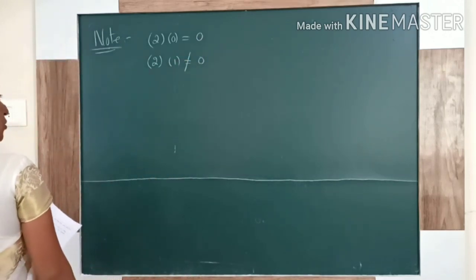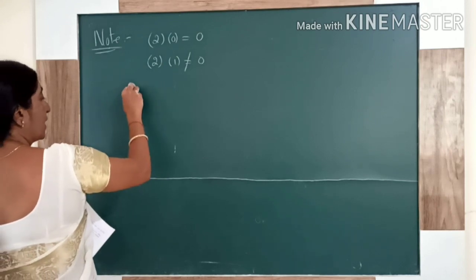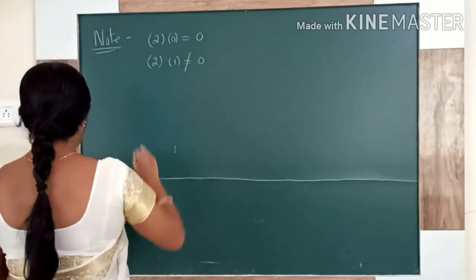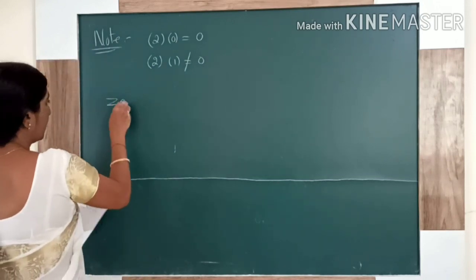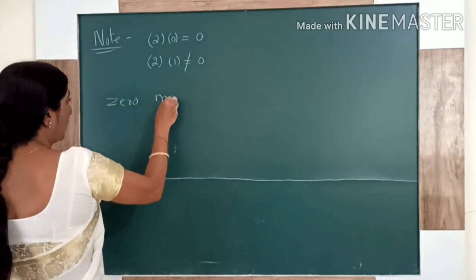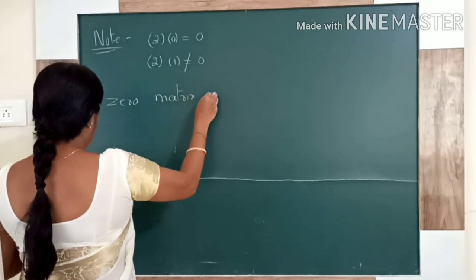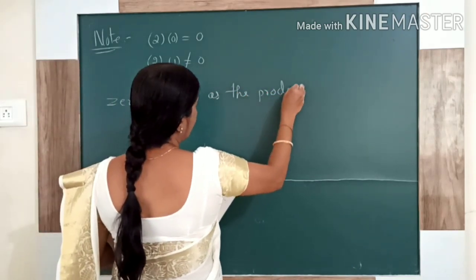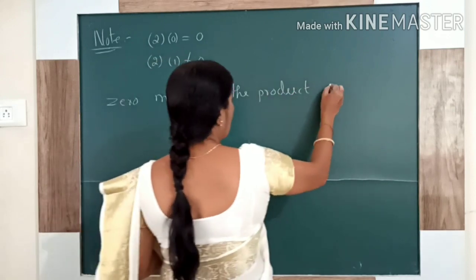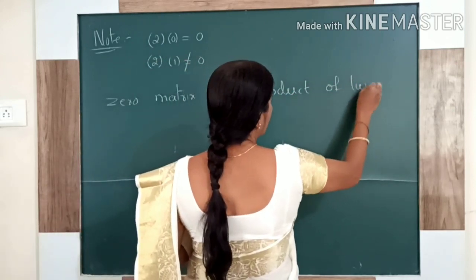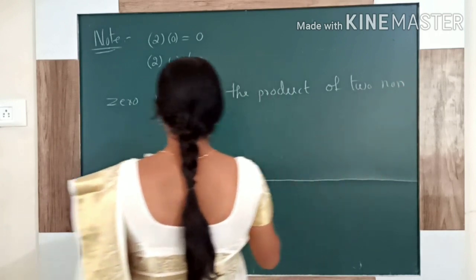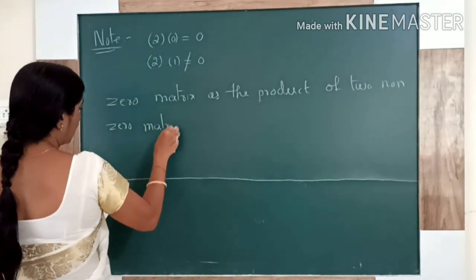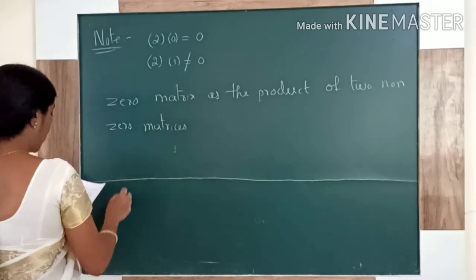But in the case of matrices, if you multiply two non-zero matrices, sometimes you get the zero matrix. The note is: zero matrix as the product of two non-zero matrices. So I am explaining examples here.